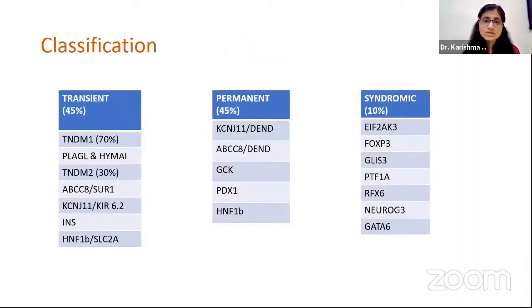Classification is based on the course. It is classified into 3 types: transient, permanent, and syndromic. The most common are KCNJ11 and ABCC8 gene mutations, which can be either transient or permanent, and in syndromic, the most common is EIF2AK3 gene mutation, which was found in our patient.